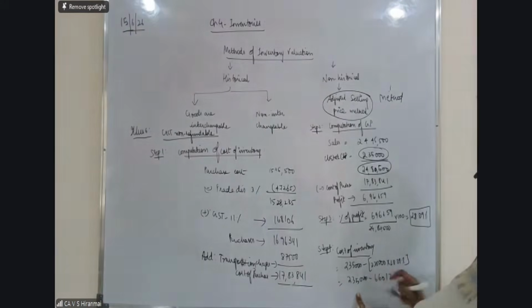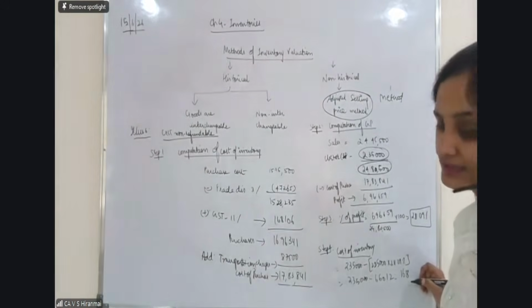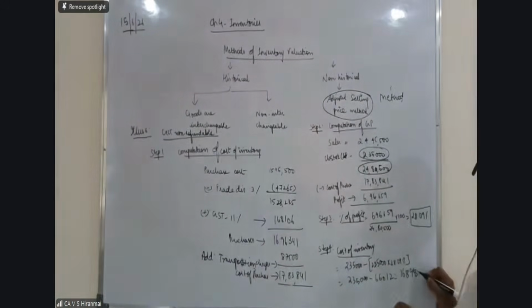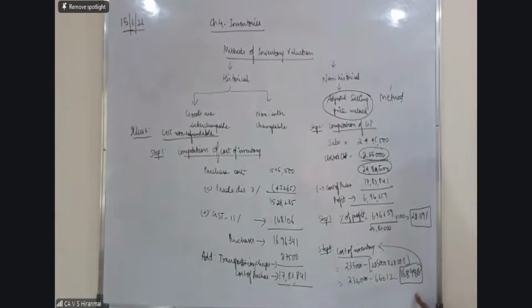Correct? So this 28.09 on 2,35,000 will give you 66,012. So this becomes 1,68,988. What is the answer? 1,68,988. This is our answer, cost of inventory.